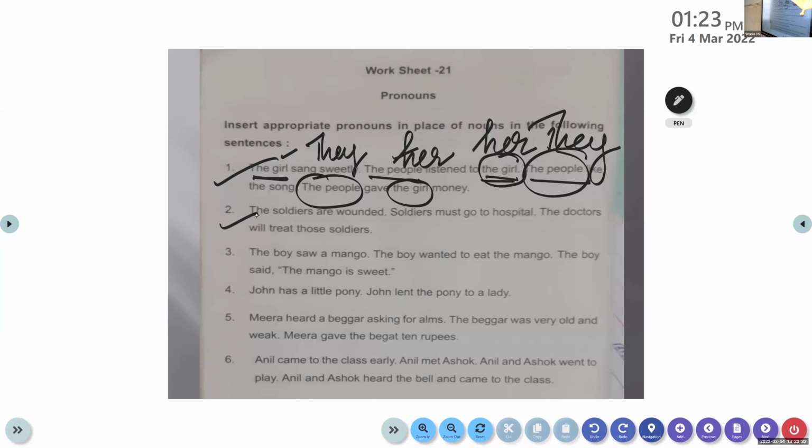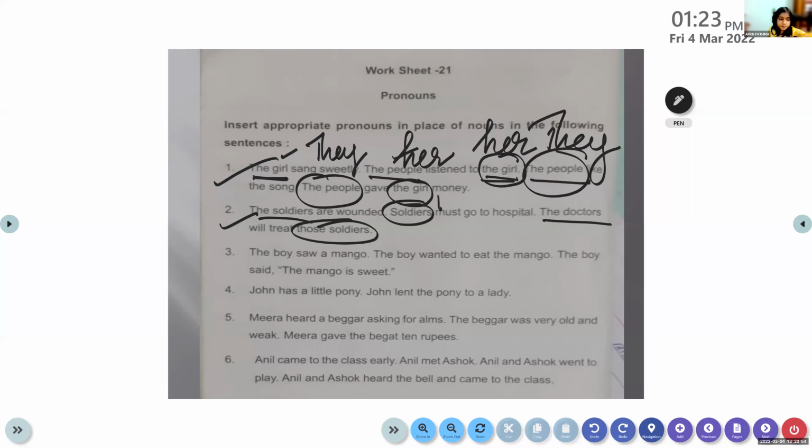The soldiers are wounded. Soldiers must go to the hospital. The doctors will treat those soldiers. Okay. So here the soldiers appear once, and if it is repeated more than once, then we have to replace it. The soldiers must go to the hospital, so the soldiers should be there. Okay. So here, for the soldiers, which pronoun do you have to use? They.